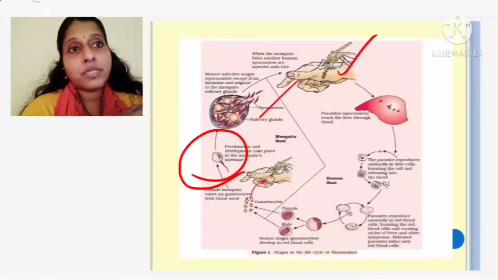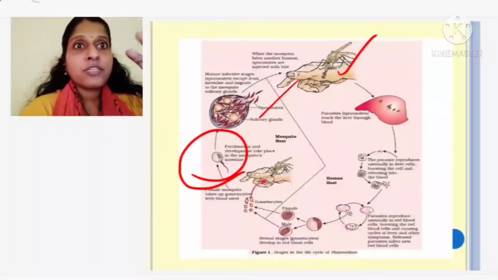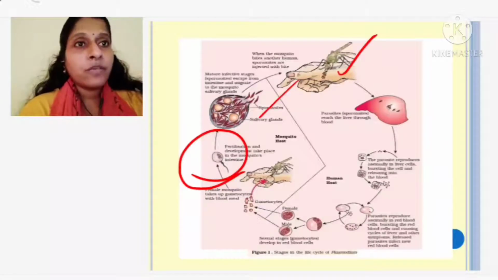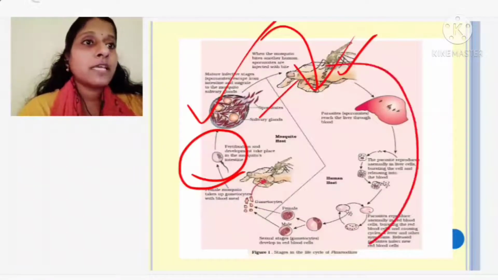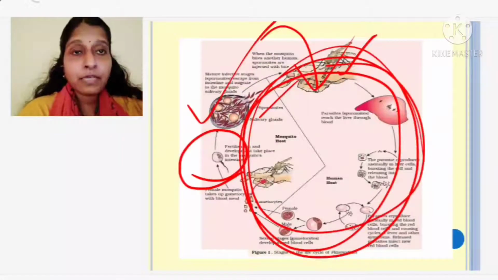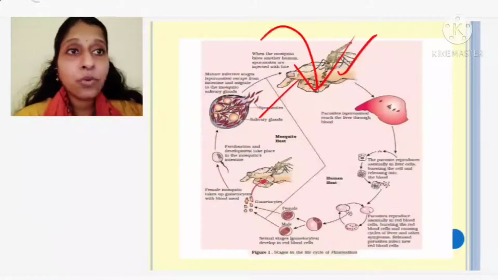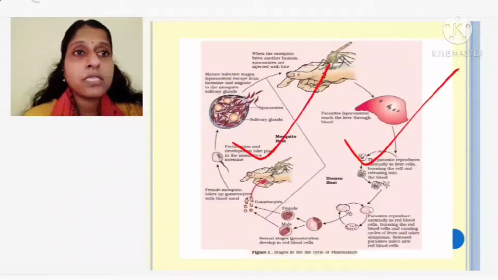Where will they be transferred? To the salivary gland, and the sporozoites are ready in the salivary gland. Now this mosquito is having what? The plasmodium within it. Now if this mosquito again goes and bites a healthy person, the life cycle will be continued again. So this type of life cycle we call as what? We call it a digenetic life cycle, wherein how many hosts are needed? There are two hosts needed, one is the human and another one is the mosquito.